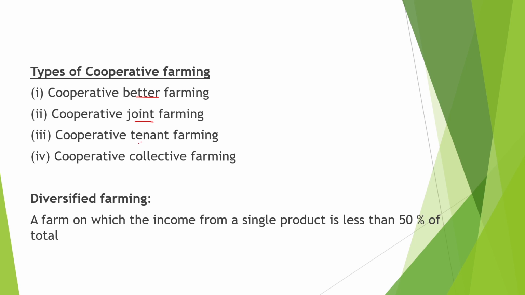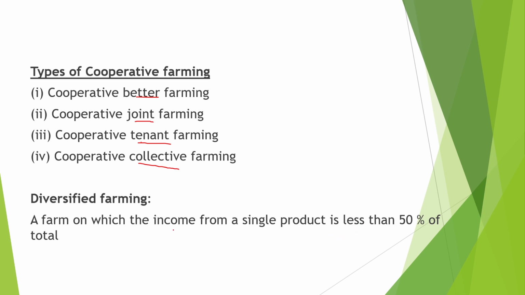Now the third is cooperative tenant farming. Here the society purchases the land from the government or any private person and leases out the land to its members. And the fourth is cooperative collective farming. It is a process of farming in which two or more farmers form a group to conduct farming practices collectively. So these are the types of cooperative farming.